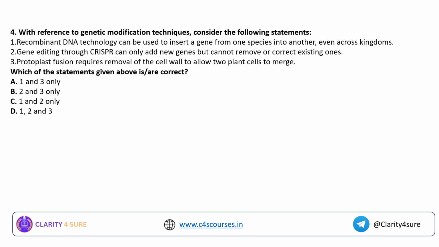Recombinant DNA technology can be used to insert a gene from one species to another, even across kingdoms. Gene editing with CRISPR can only add new genes but cannot remove or correct existing genes. Protoplast fusion requires removal of the cell wall to allow two plant cells to merge. So, which of the following statements is or are correct?